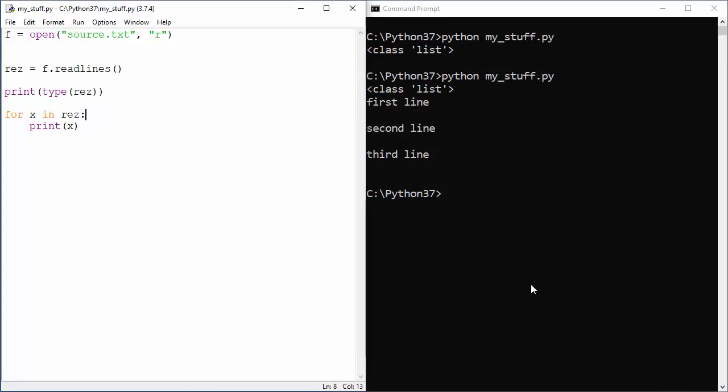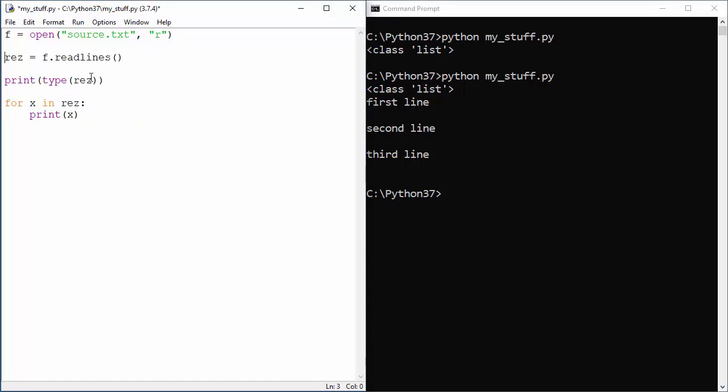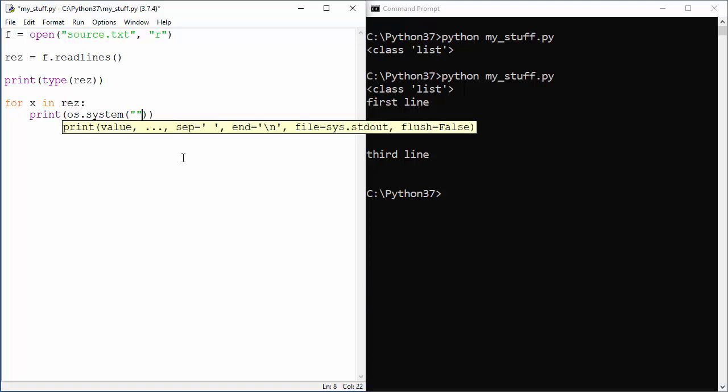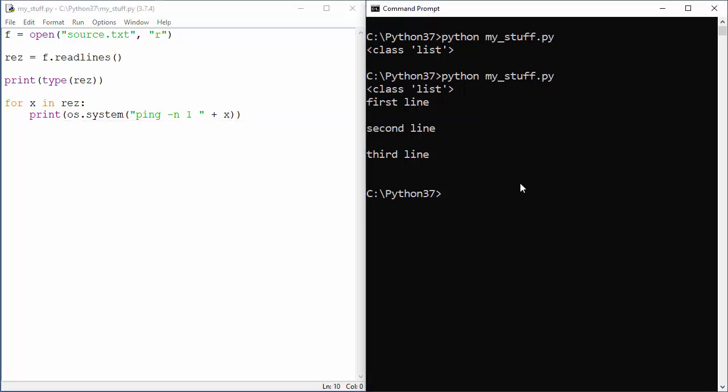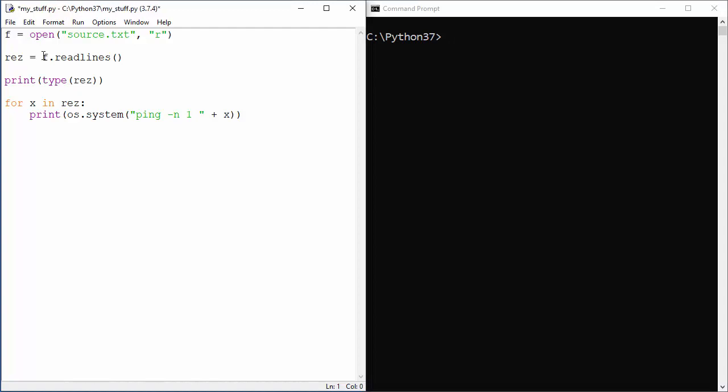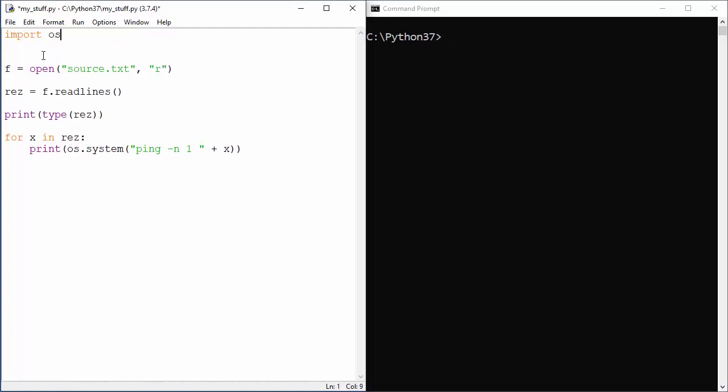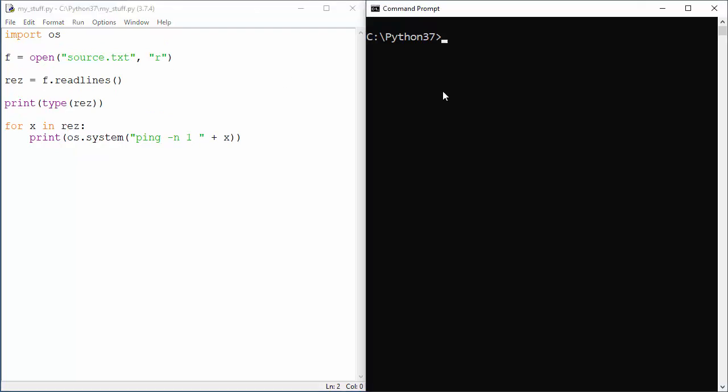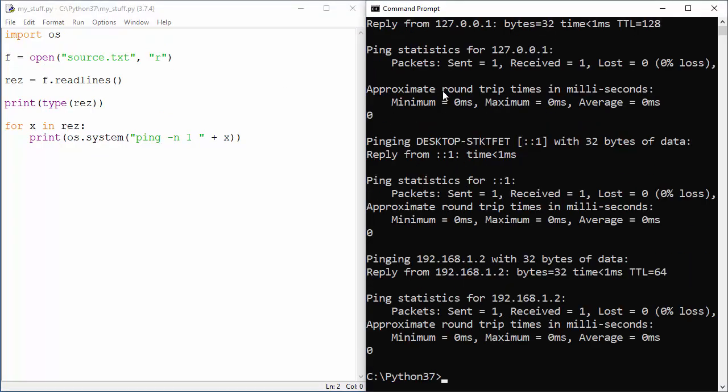So that's cool. Let me see, do I have any other editor? No. Okay, so when we read it, let's use this. Okay, for x in results, we will os.system ping and 1, and then plus that specific x, and I think that will work. Let me just see. Oh yeah, I need to import the OS module, and let me see, did I create some kind of mess? Oh yeah, so that will work, I think.